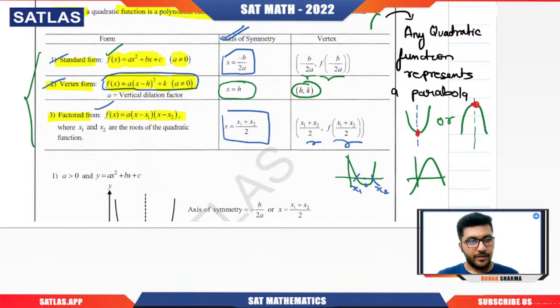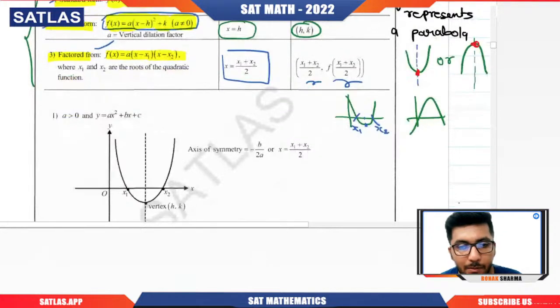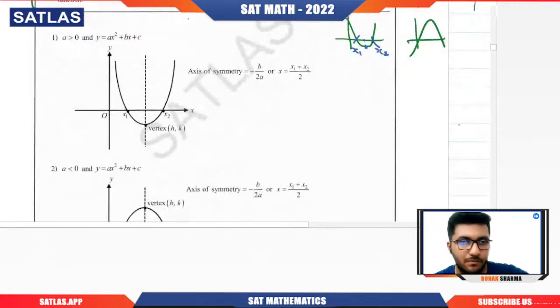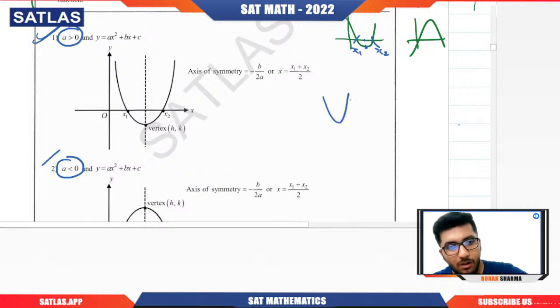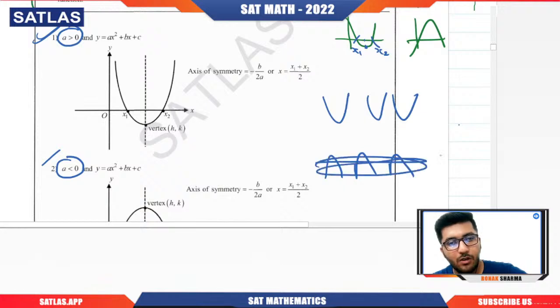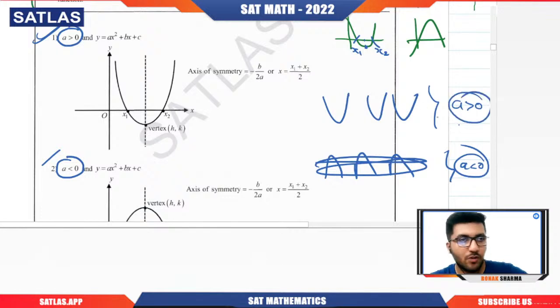Okay, then we'll move on to the next important part that we need to understand. Whenever we talk about the upward parabola, a should always be positive, and for a downward parabola, a will be negative. Remember this point always. The upward or downward nature depends on the sign of a. It cannot be zero. If a is positive, we will have an upward parabola. If a is negative, then we'll have a downward parabola.